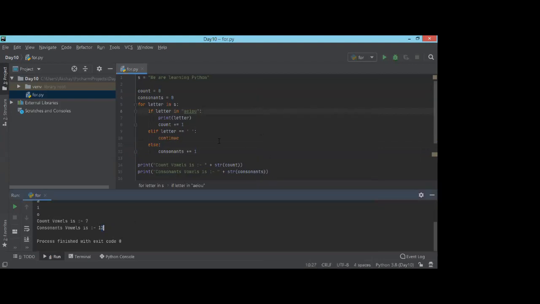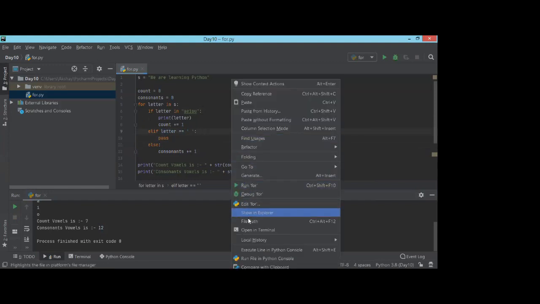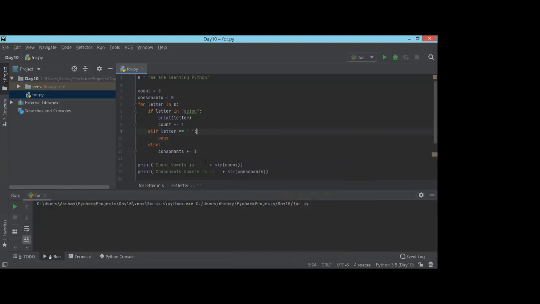Yes, it gave me the right count of 12. Here continue will work because I don't want anything from the space. If a space is there, just skip; I don't want to do any addition. But if you use pass, it will go and check the next conditions as well.